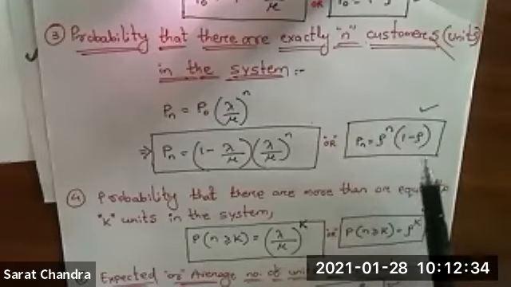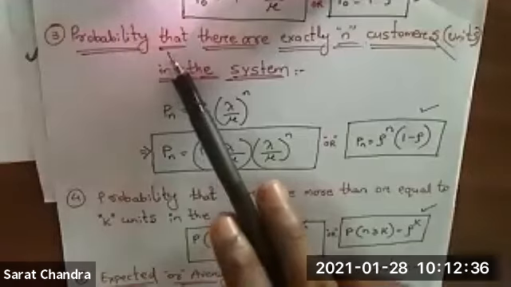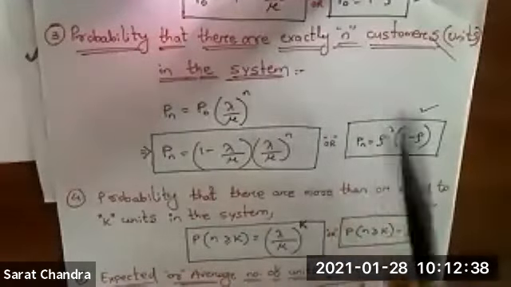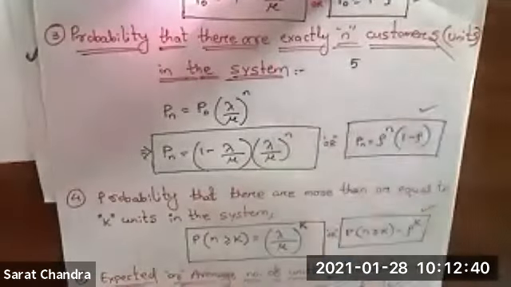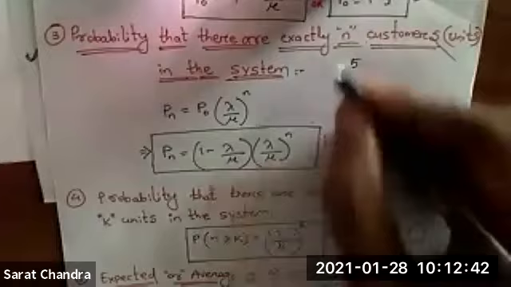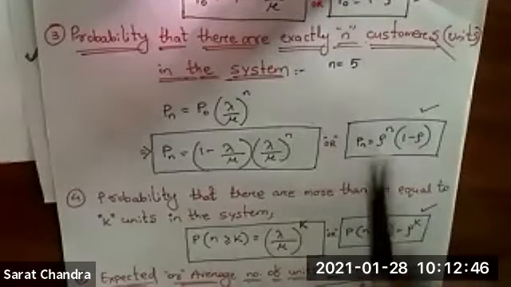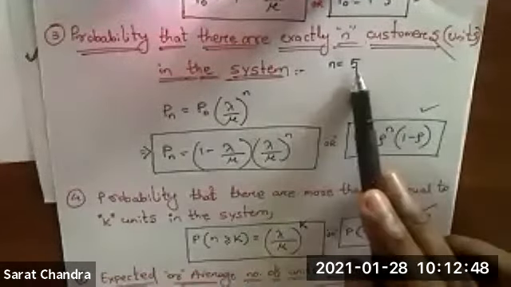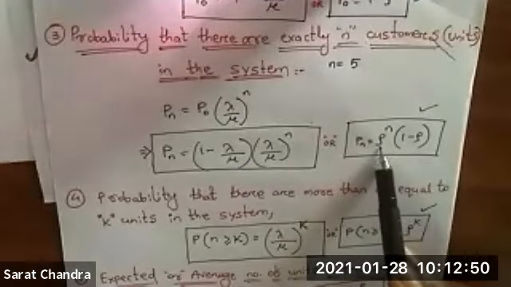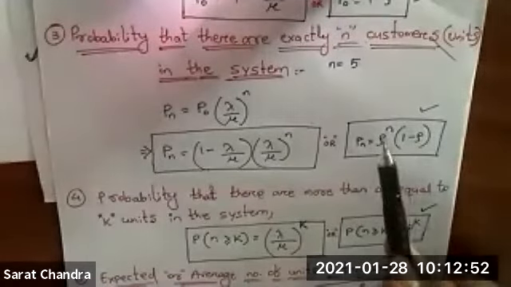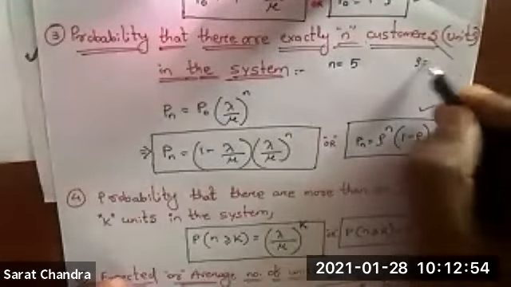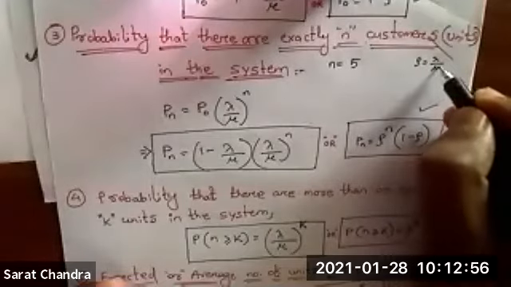Suppose in the question paper they mention what is the probability that there are exactly 5 customers in the system. This means in that case n equal to 5. Then in place of n you put 5. Rho value, rho formula you calculate, rho equal to lambda by mu.